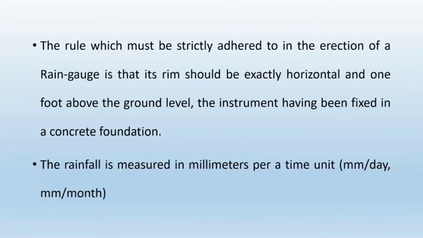This rainfall is measured in millimeters per time unit. Means it may be millimeters per day or millimeters per month. So rainfall is measured in millimeters per time unit. It may be millimeters per day, millimeters per month or millimeters per year.